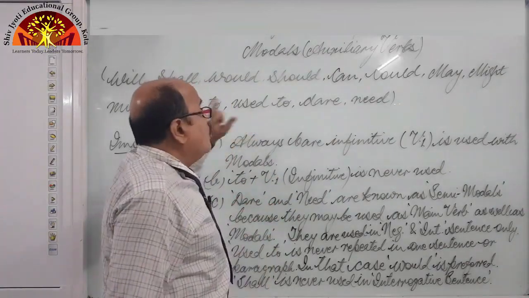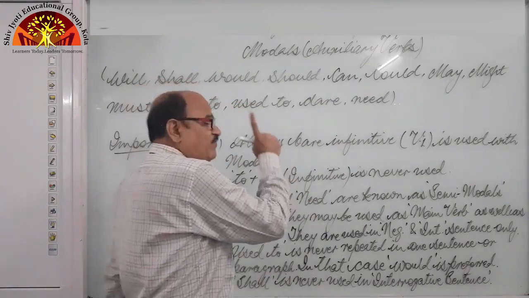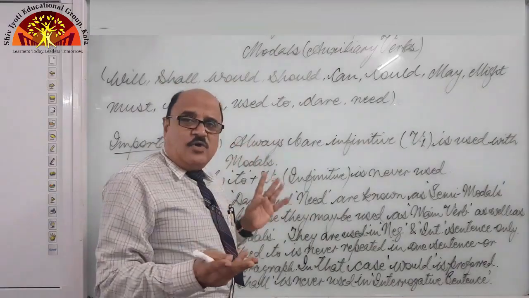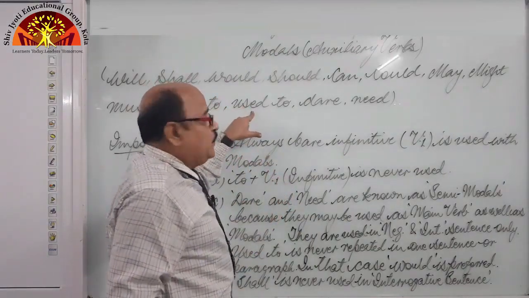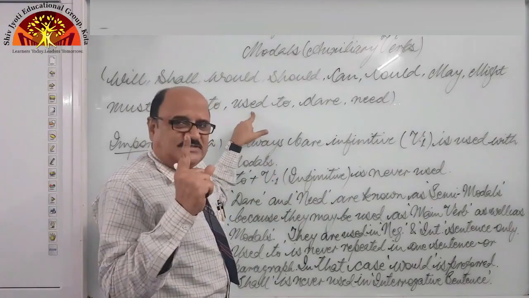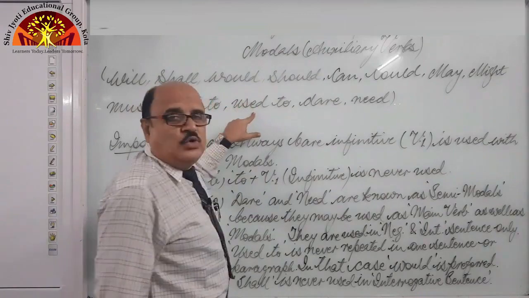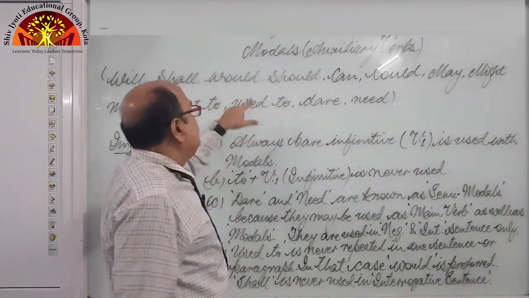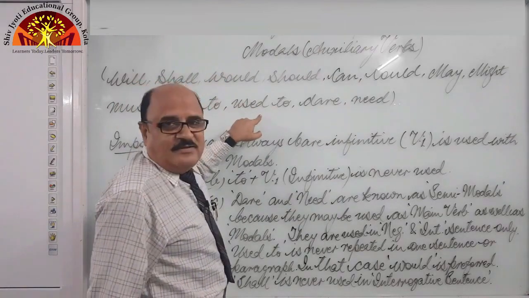But the most important rule about them is, in one sentence or one paragraph, if we are talking about the same incident, then we can use used to only once, and after that, whenever it is required, we will not use it, but we will use would every time after it, right?